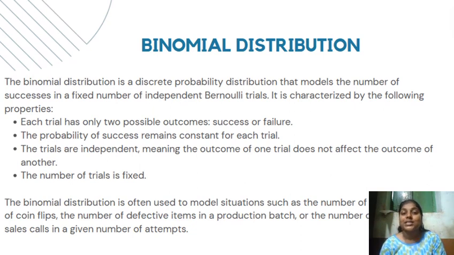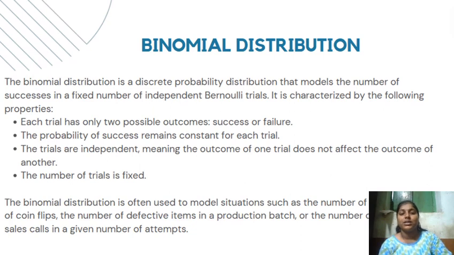The trials are independent, meaning the outcome of one trial does not affect the outcome of another. The number of trials is fixed. The binomial distribution is often used for situations such as the number of coin flips, the number of defective items in a product batch, or the number of sales calls in a given number of attempts.